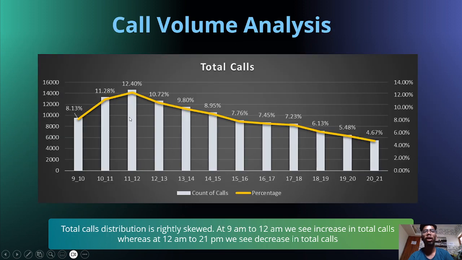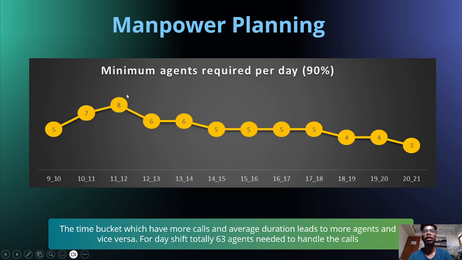If the call duration and total calls are high, then the minimum agents required is also high. Likewise, if the total calls and average call duration are low, the agents required is also low.